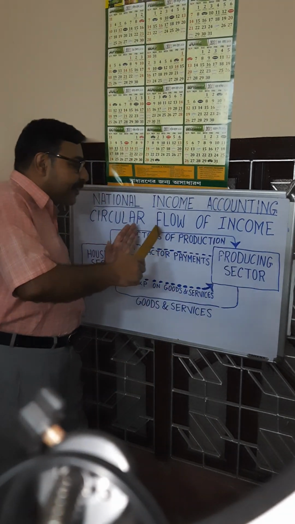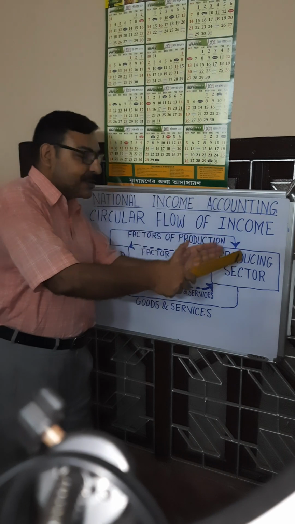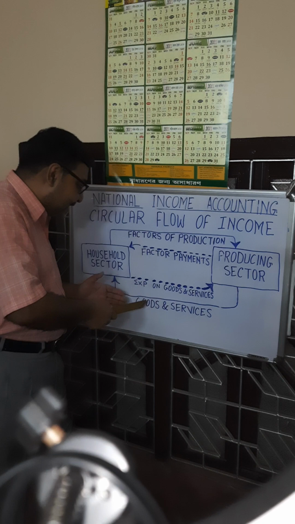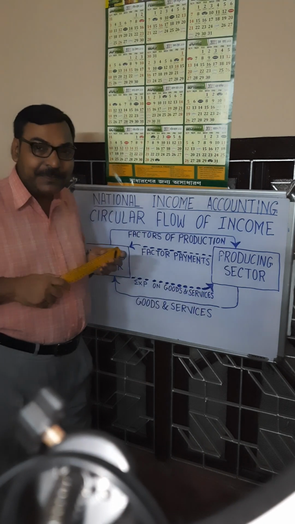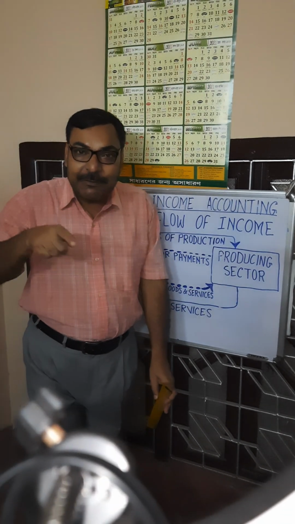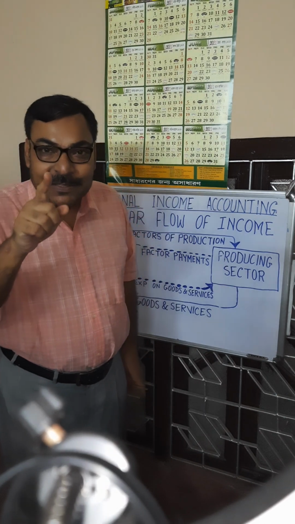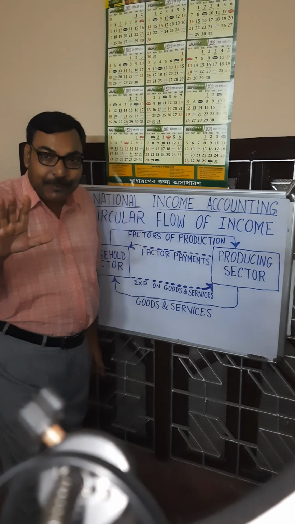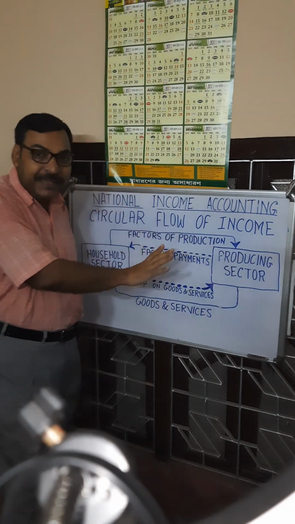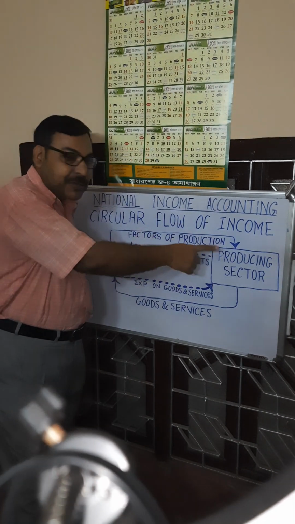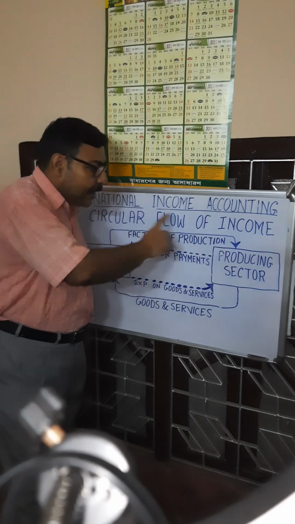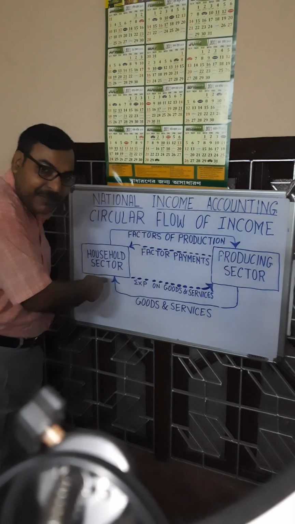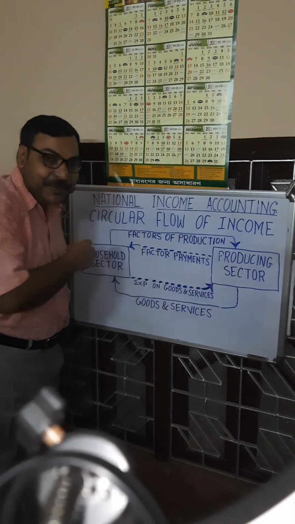There is a flow of factors of production from household sector to farms, and there is a flow of goods and services from farms to households. This completes a circular flow. But notice, it is a non-money flow. Nothing is mentioned about money here. Here is a flow of factors of production, non-money flow, from household to farms. And there is a flow of goods and services, non-money flow, from producing sector to households.